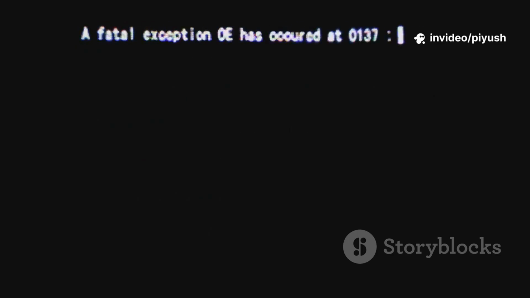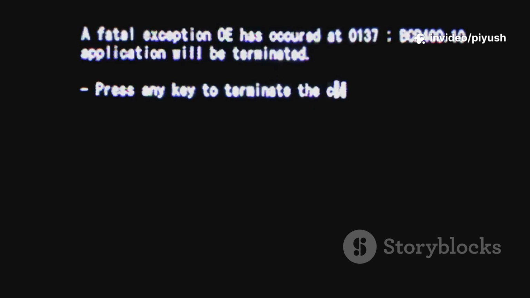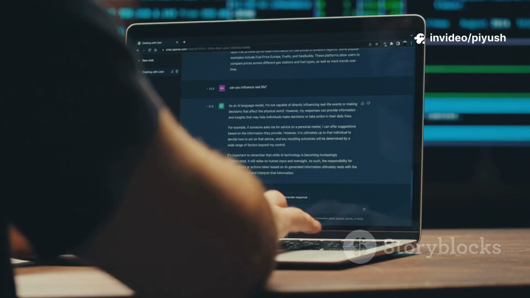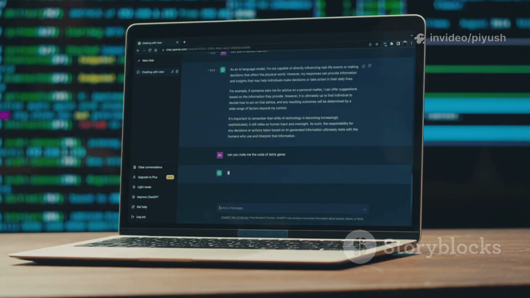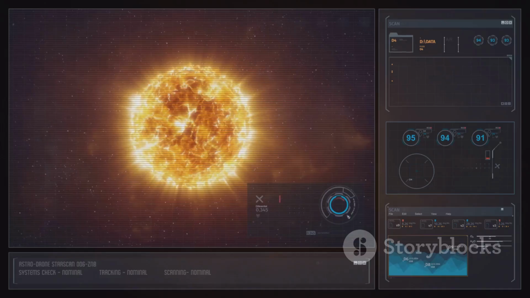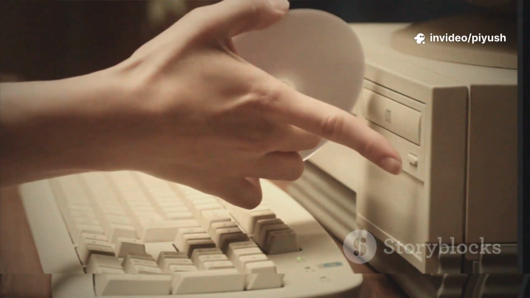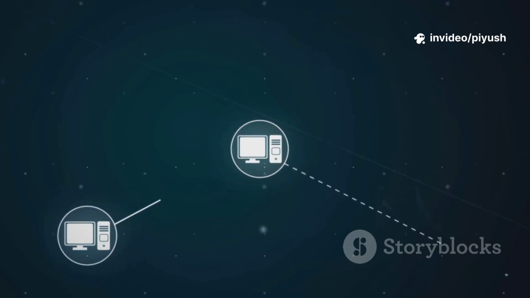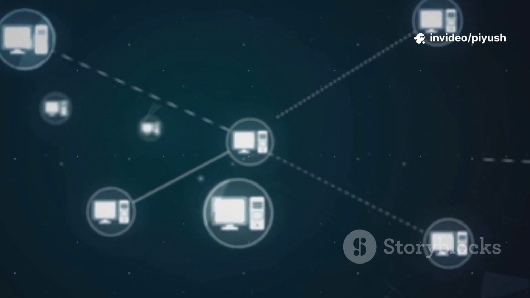At the GRUB menu, choose Try Ubuntu or Start Linux Mint. You'll enter a live environment. Test everything without touching your hard drive. Browse the web, check Wi-Fi, play media, and explore the interface. Compare Ubuntu's modern look with Mint's classic style. When you're ready, double-click Install Ubuntu or Install Linux Mint on the desktop.